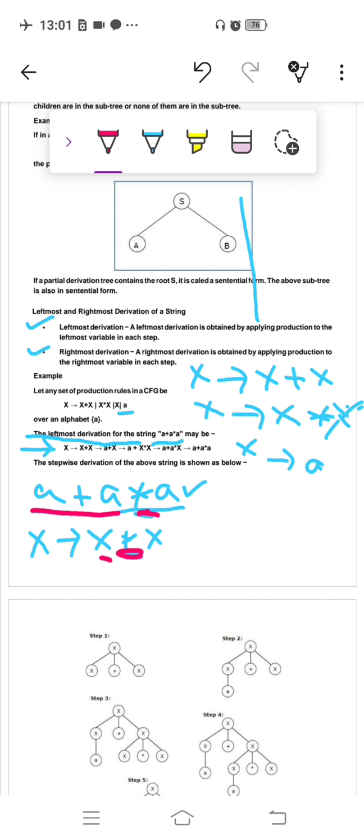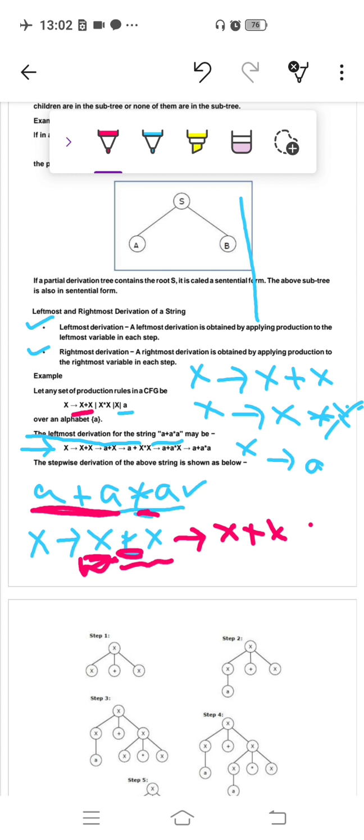So you have to decide how to generate this a plus a by using this X. From X you have to generate a plus a. One of the productions of X is also given, X plus X. Because we are using leftmost order of derivation, you have to replace the leftmost symbol only, not the rightmost. The leftmost symbol here is X. So derive X plus X from this X only. In place of this X we can write X plus X, because the production of X is X plus X, and the remaining is the same.